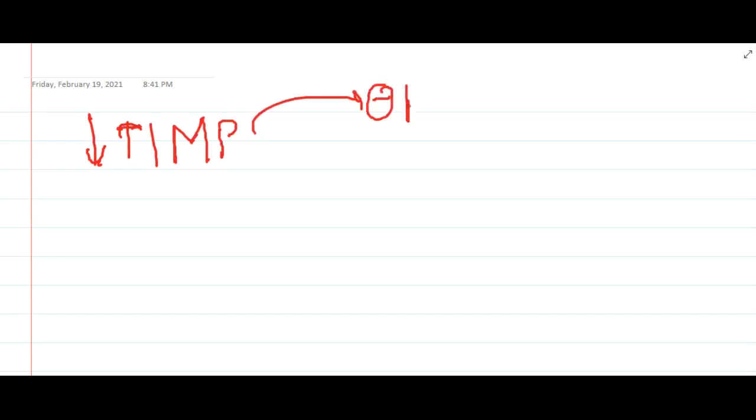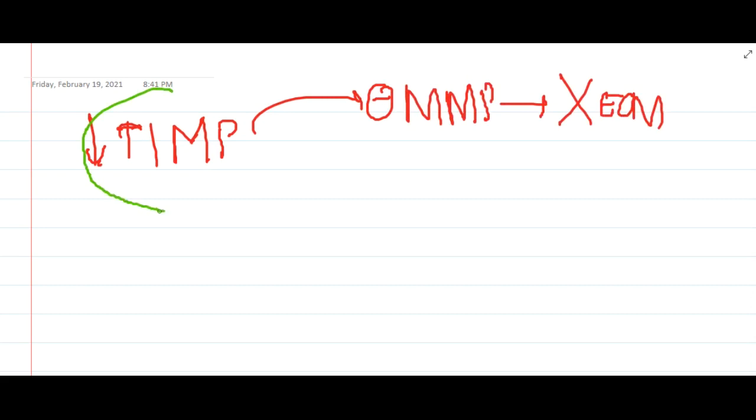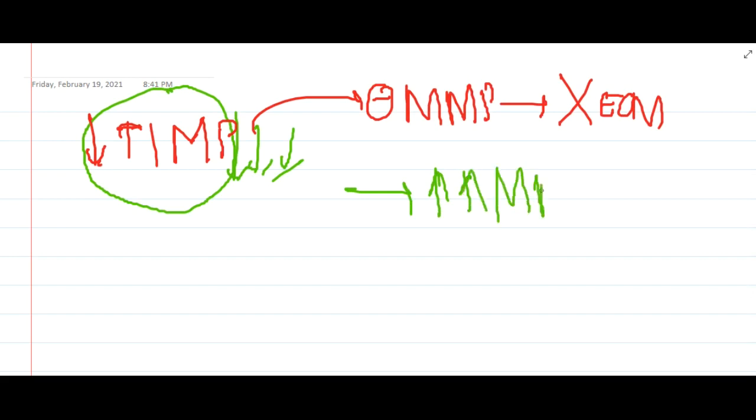And if there is decreased production of tissue inhibitors of matrix metalloproteinases, which normally inhibit matrix metalloproteinases that degrade the extracellular matrix, then there is increased matrix metalloproteinase activity, and thus increased degradation of extracellular matrix.